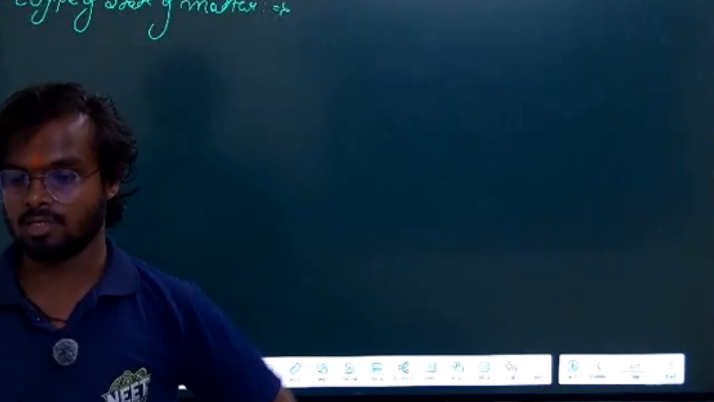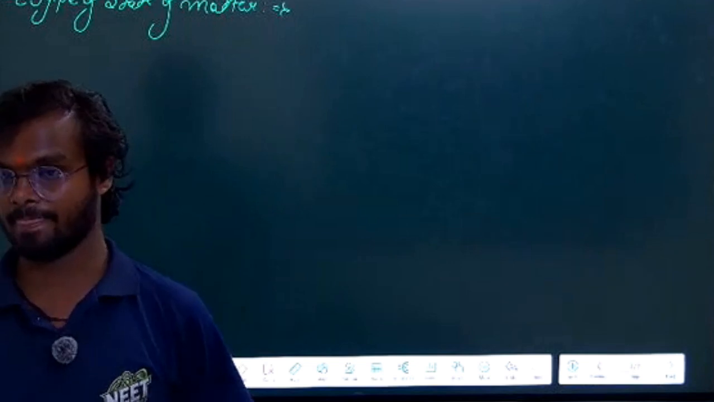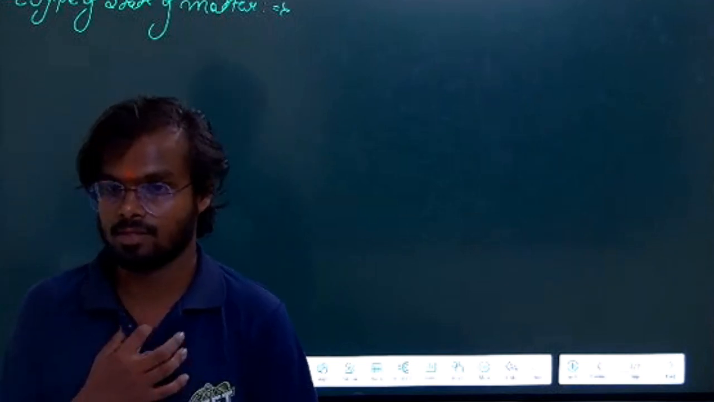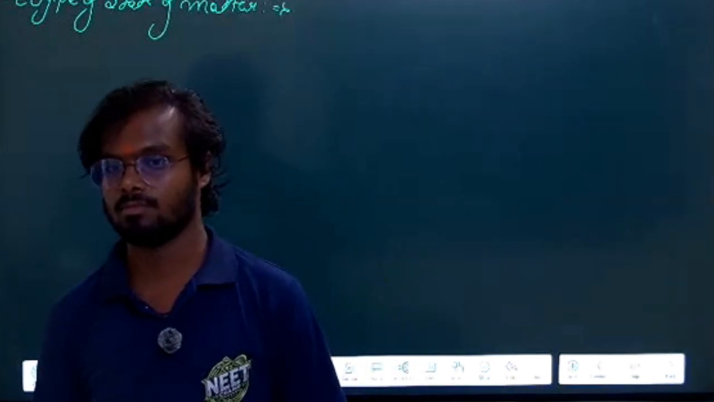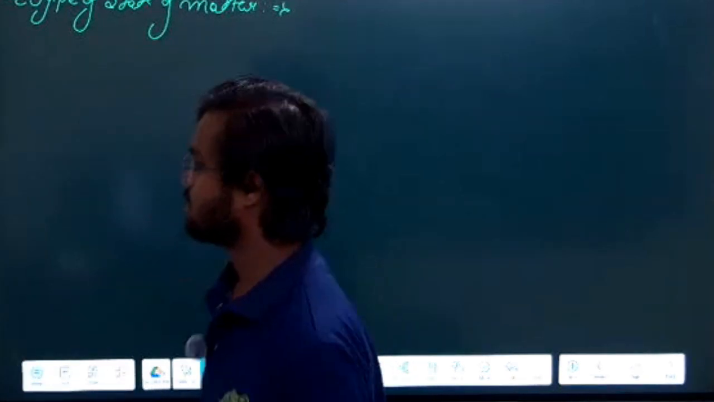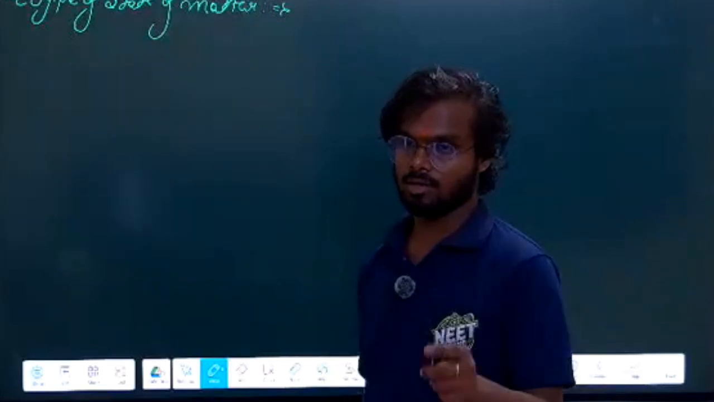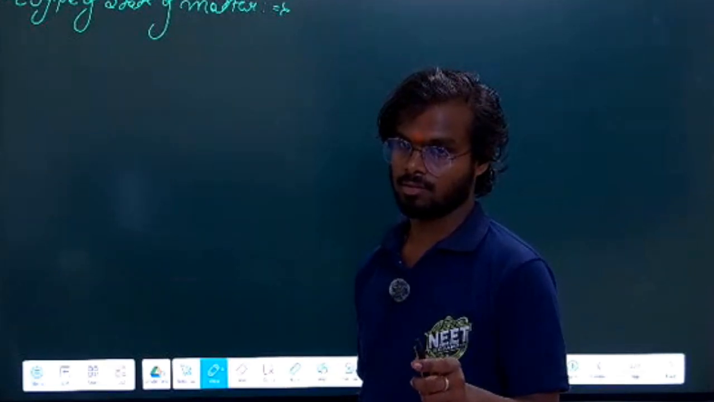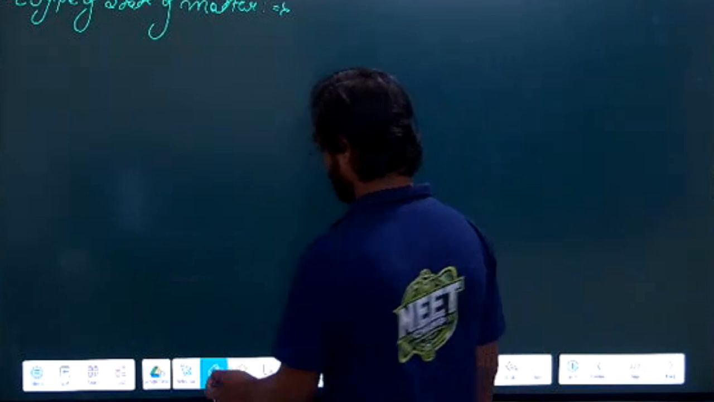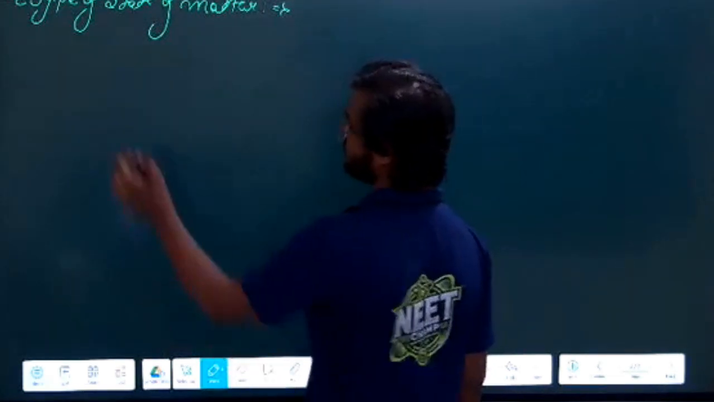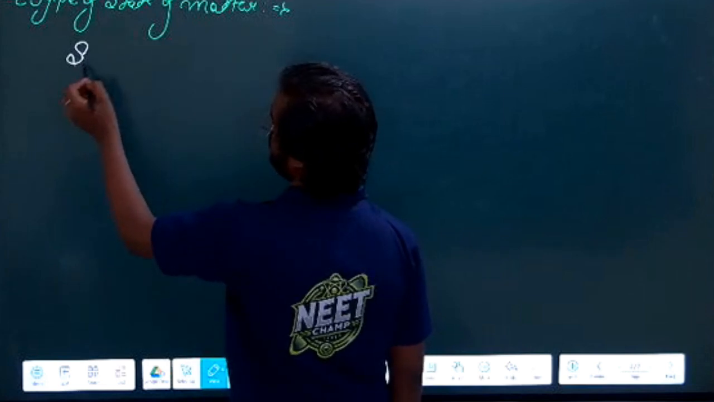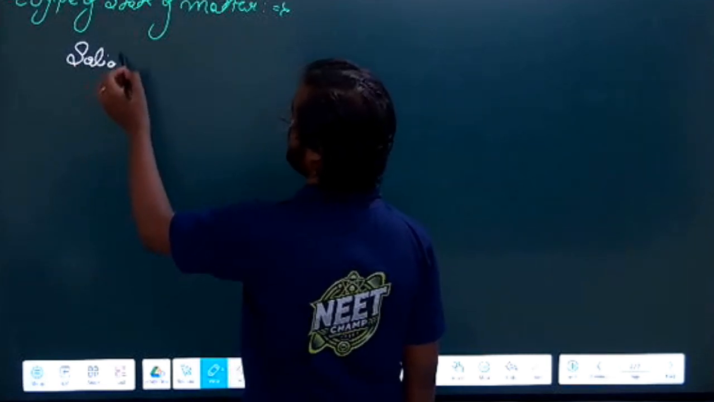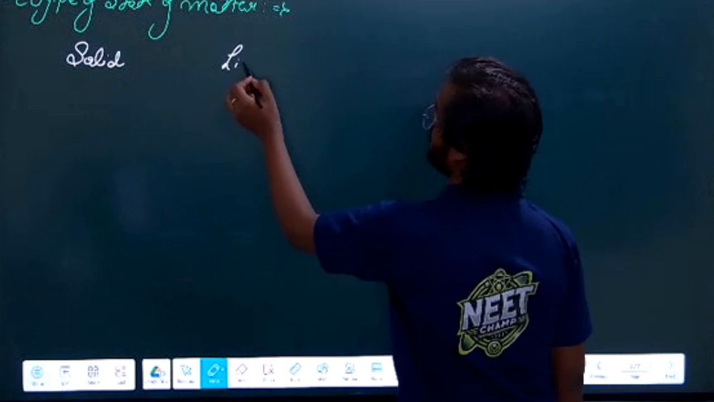Please tell me how many states of matter we have. Three. Three states of matter. What are the names? Solid, liquid, gas. Are you present in the morning session? Yes. Okay. So yeah, we have three states of matter. First one is solid. Second one is liquid.